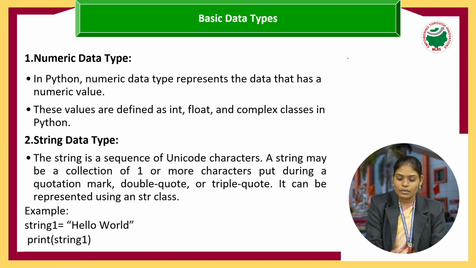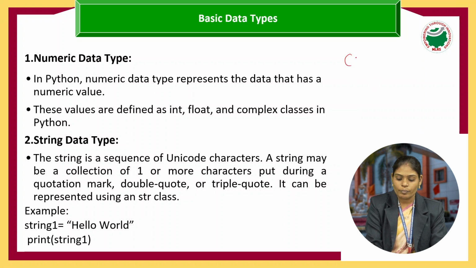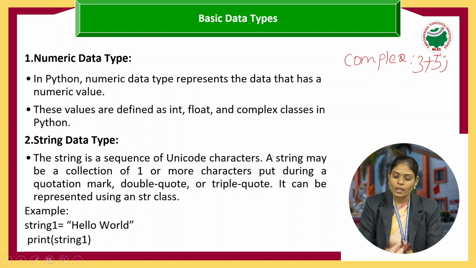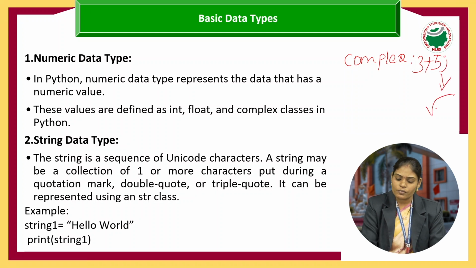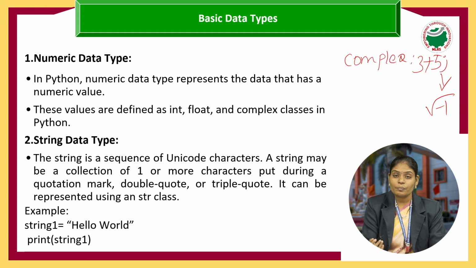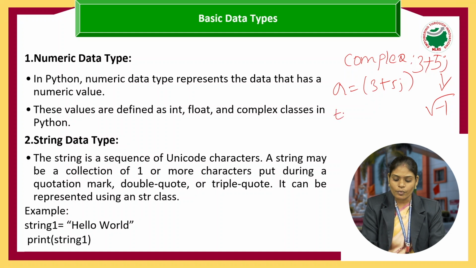Suppose I am writing a complex value. How am I going to check this? What is a complex value? A complex value has two parts: a real part and an imaginary part. The default value of j is the square root of minus 1. Now here I am representing a equals 3 plus 5j. What is the type of a?